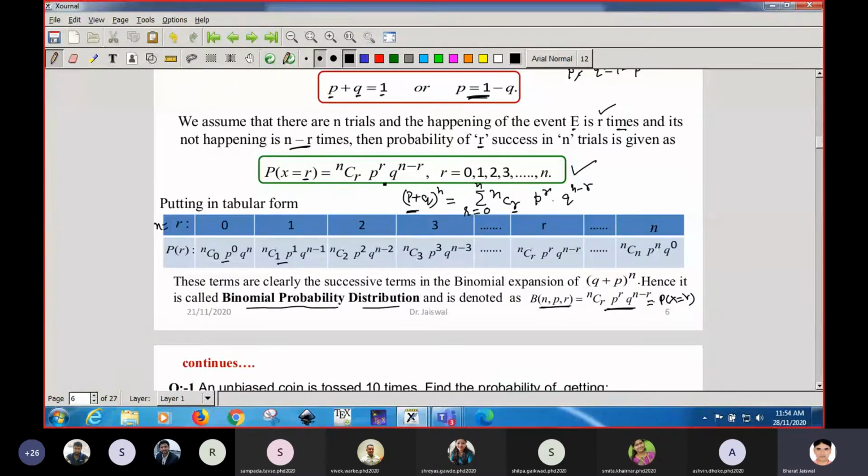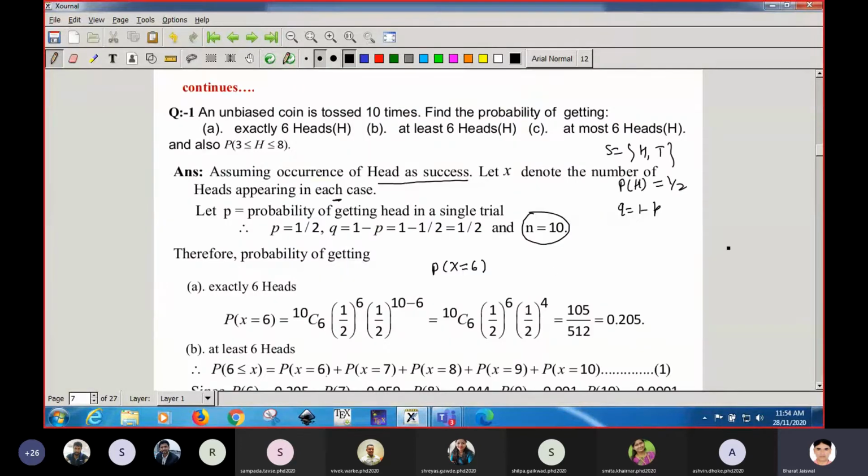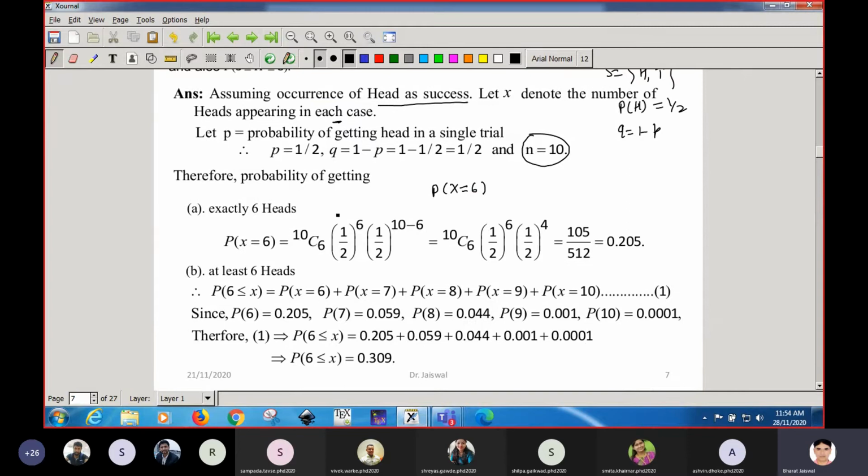Put the values of p, q, r and n, and you will get the probability of the corresponding success. Getting 6 heads is our success. The probability of getting 6 heads equals 10C6 times (1 by 2) to the power 6, times (1 by 2) to the power 4, where this is the p value, this is the q value, this is r, this is n. When you calculate all this, you will get 0.205. So the probability of getting 6 heads when you throw a coin 10 times is 0.205.